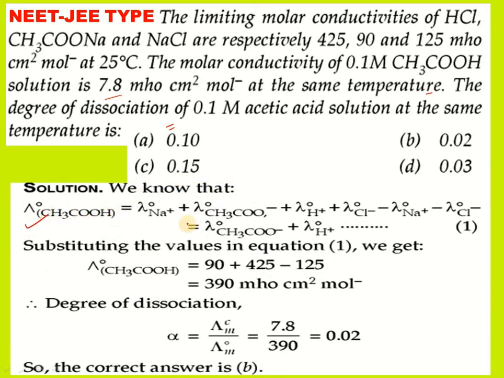If you apply Kohlrausch law for this acetic acid, we get 390. The degree of dissociation will become lambda C by lambda naught. Lambda C means at a given concentration what is the conductance, that is 7.8 given in the question, and the lambda naught value we got is 390. So 7.8 by 390 gives 0.02. That is called the degree of dissociation of 0.1 molarity acetic acid solution. Option B is the right answer for this one.